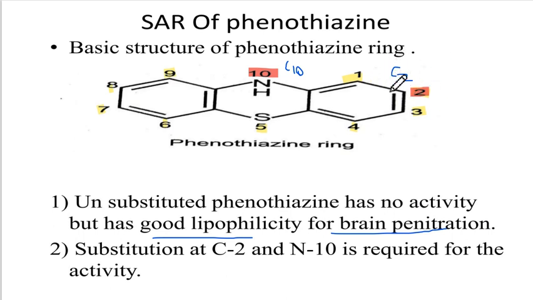Now, this C2 must have an electron withdrawing group, and to that the terminal amino must be present. Okay, I'll just show you the third point.